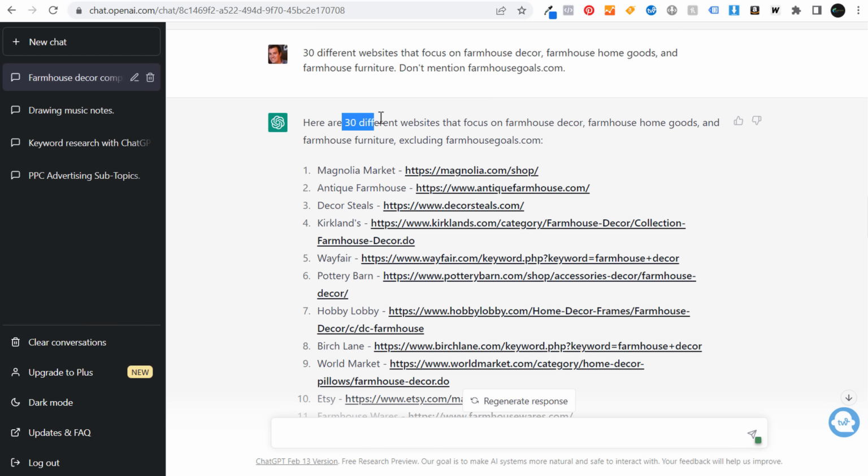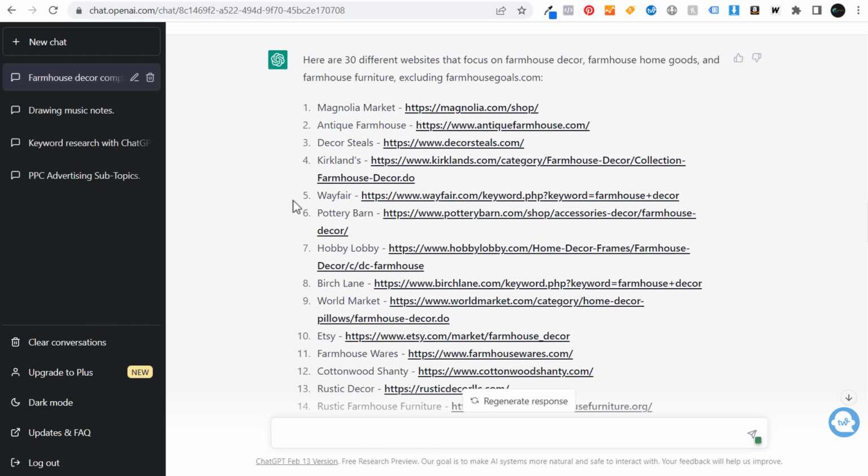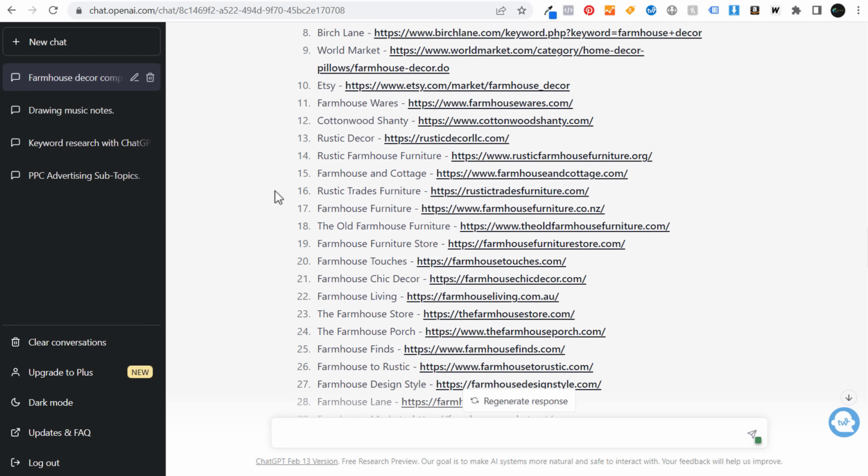So here they give me 30 different websites that focus on farmhouse decor, home goods, furniture, excluding my website. So if I scroll down here, some of these are very large websites that I really can't compete with. Again, Wayfair, Pottery Barn, Hobby Lobby, Birch Lane is even a very big website owned by Wayfair. But as we scroll down here, you're going to start to see some of these different websites here. Some of these I've never even heard of.